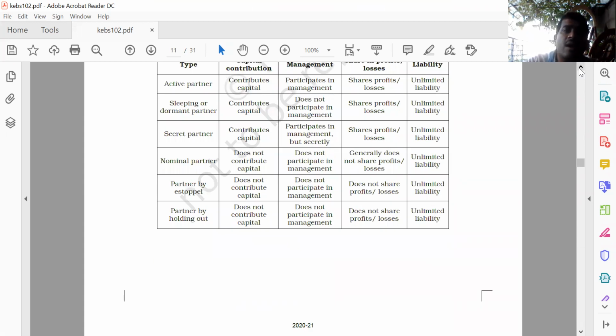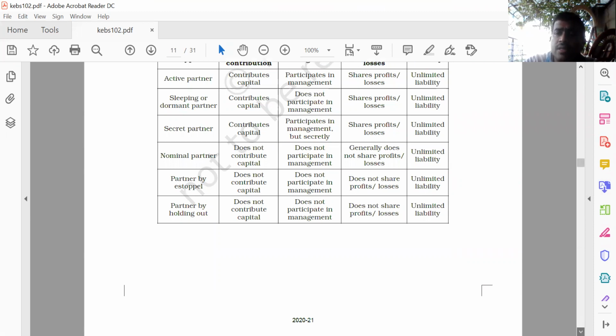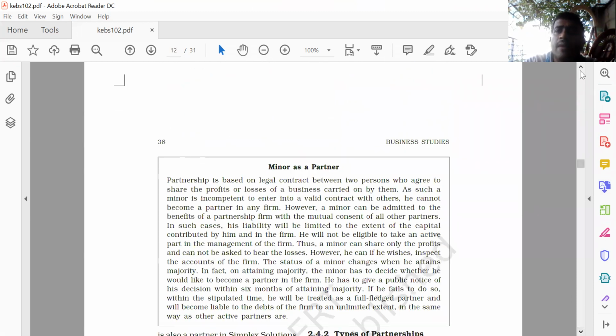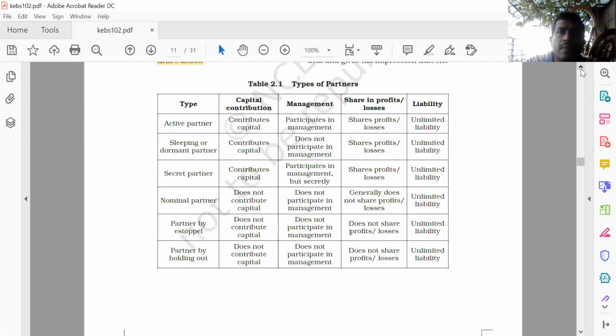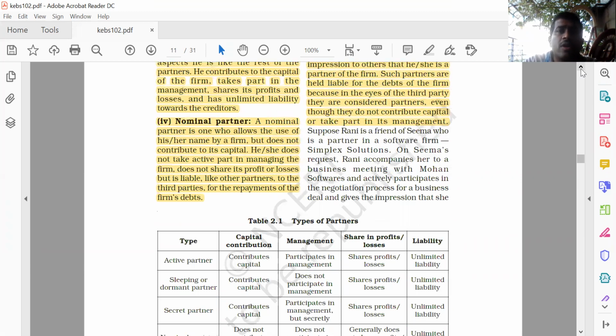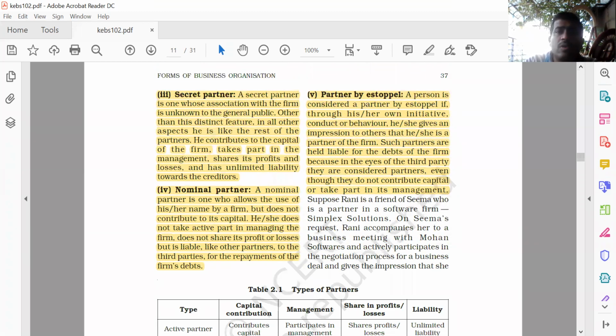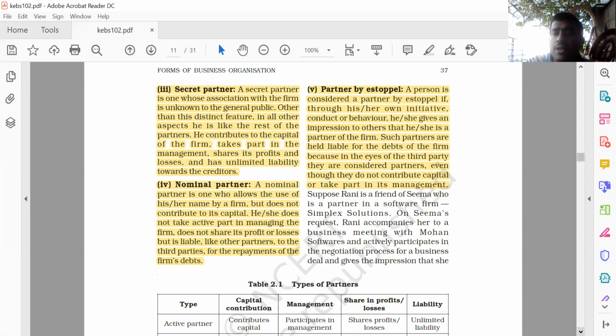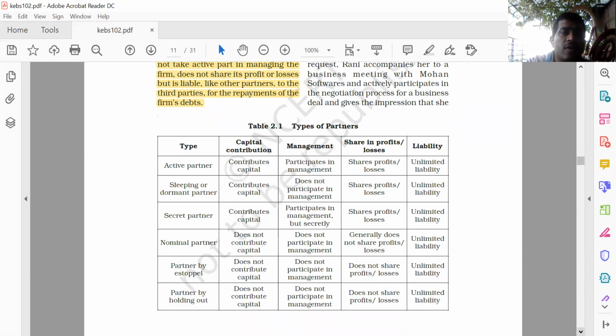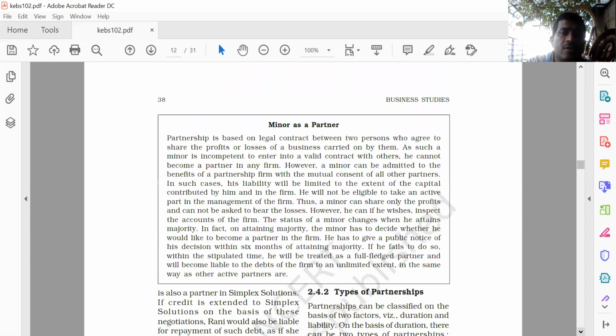So friends, now the next topic. So clear, I think, it's a partner by Estoppel. So we have learned up to five topics: active partner, sleeping partner, secret partner, nominal partner, partner by Estoppel. Now the next one is partner by holding out.